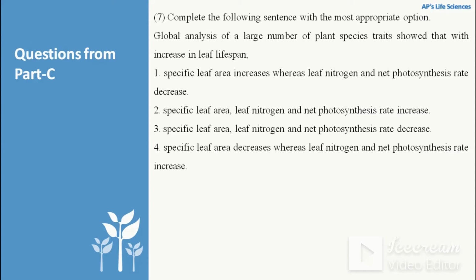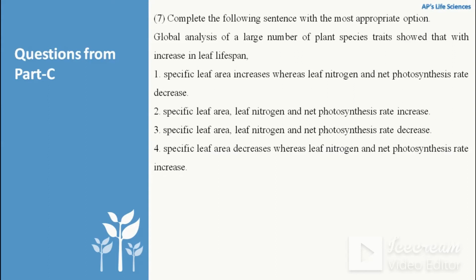So it is ultimately associated with decreasing leaf nitrogen, and decreasing leaf nitrogen is also associated with a decreasing net photosynthetic rate. So in option 3 we can see that both leaf nitrogen and net photosynthetic rate decrease, and increasing leaf lifespan also increases specific leaf area. So option 3 is the correct answer here.